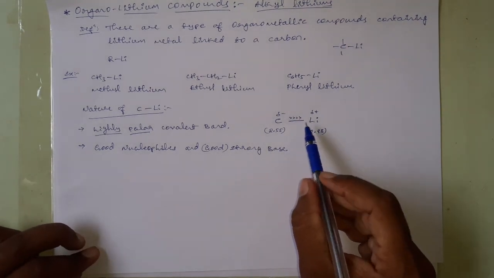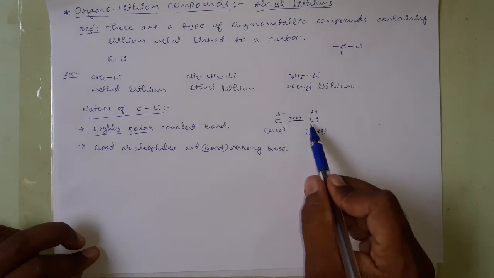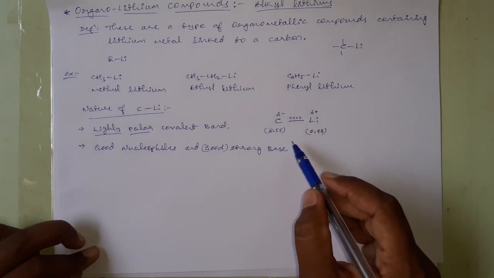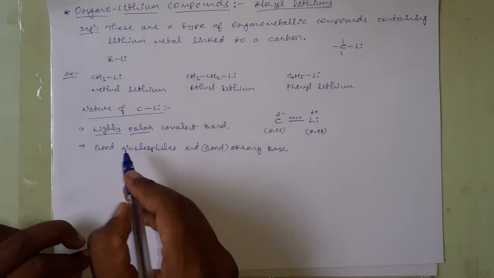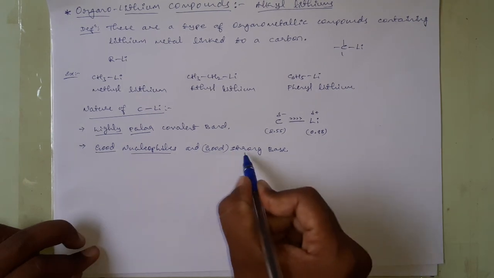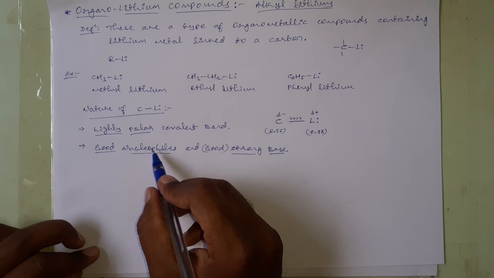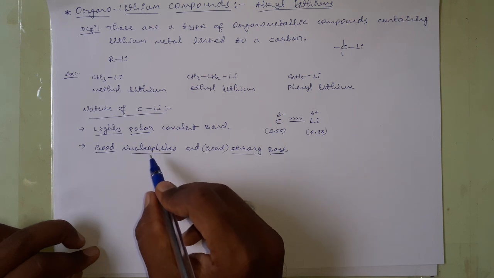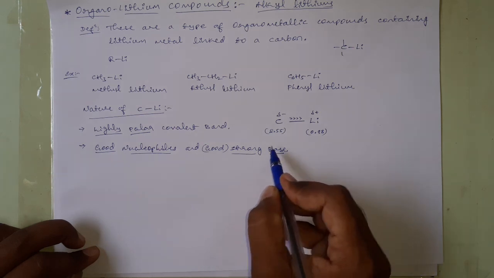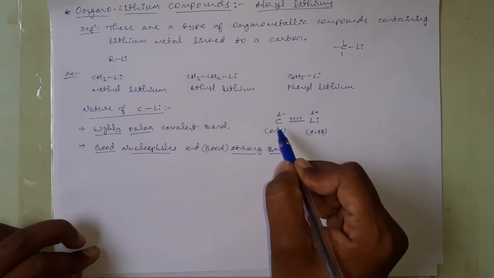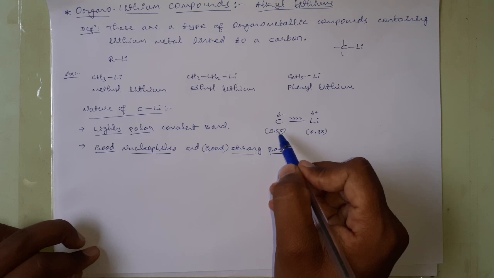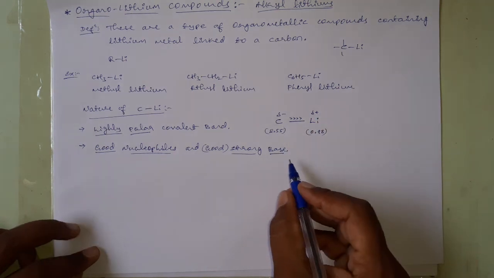Because of the high polar nature of the bond between the carbon and lithium of the organolithium compounds, these compounds can act as good nucleophiles and strong bases. Nucleophiles means what? Those having electron rich centers. And as strong bases, because of its partial negative charge, this carbon will act as a base and drag the proton from the proton donors.